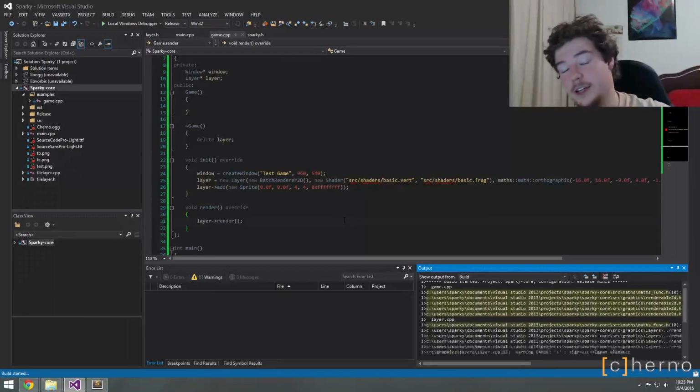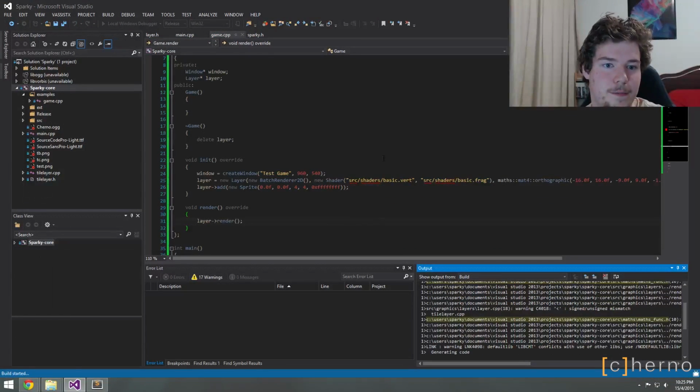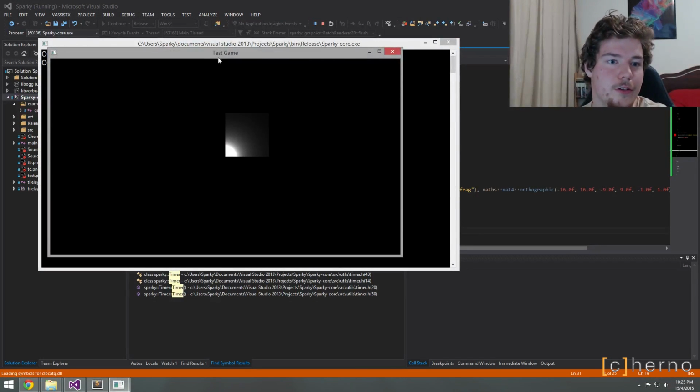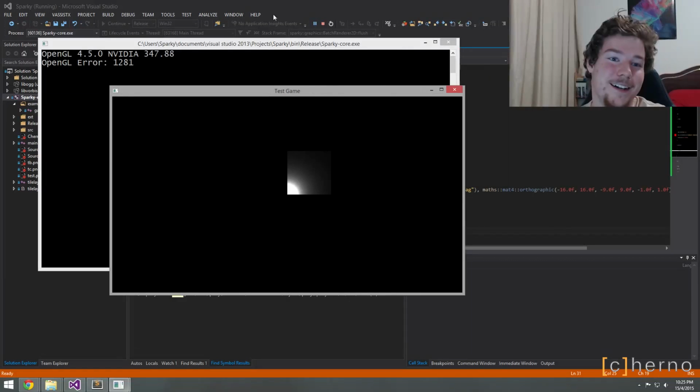Let's just run that and see what happens. I doubt this will work. But hey. I mean, I've typed like 4 lines of actual code. Oh, no, it will work. So it's still using our other shader, which is pretty funny.